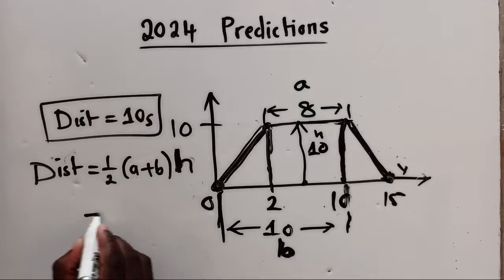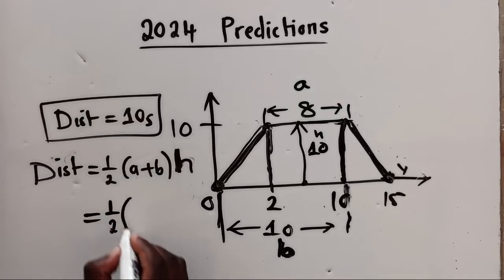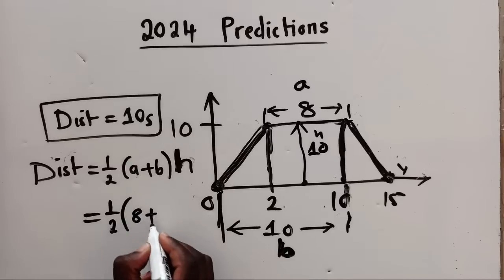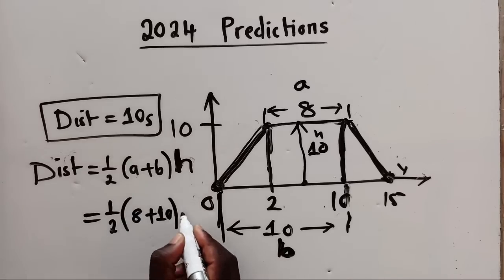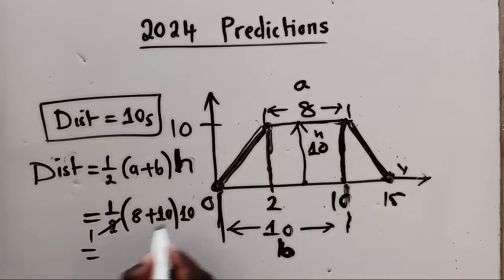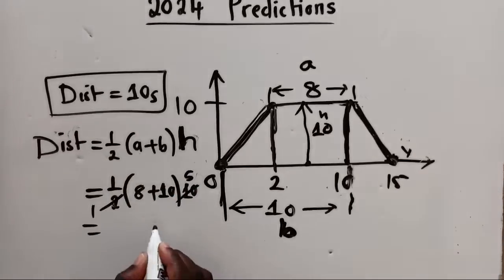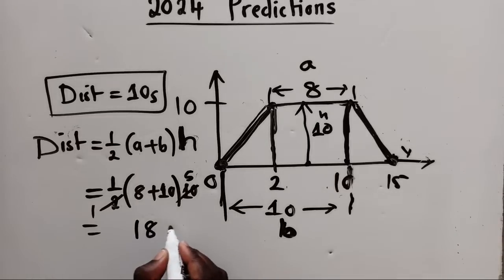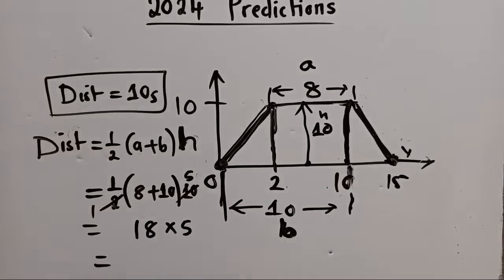So we plug them in our formula. We've got 1 over 2. A is 8 plus 10, times H, which is 10. So here we say 2 into 2, 1. Into 10, it's 5. We add, we are getting 18 times 5. So what is 18 times 5? Remember, this is paper 1. You're not supposed to use a calculator.